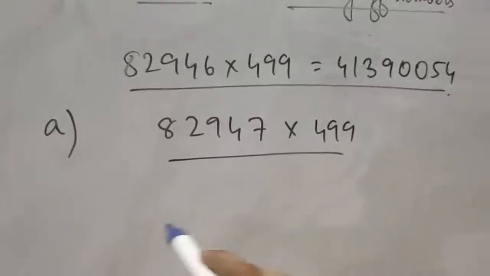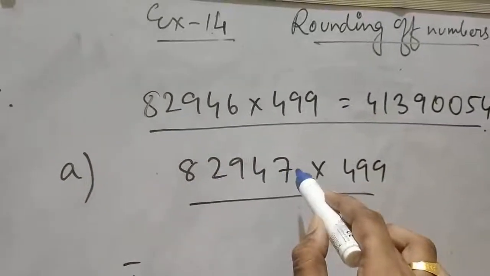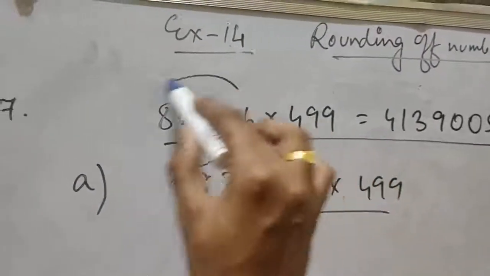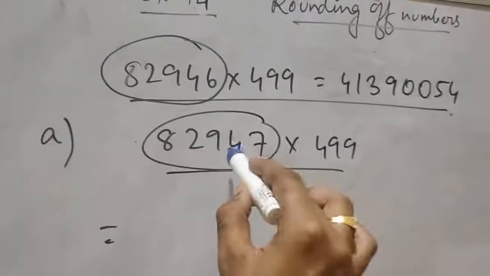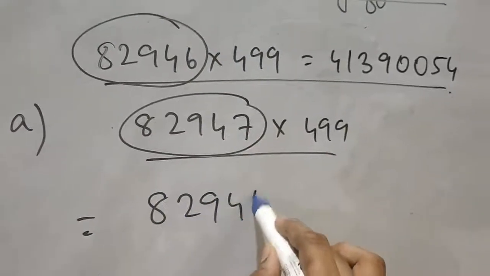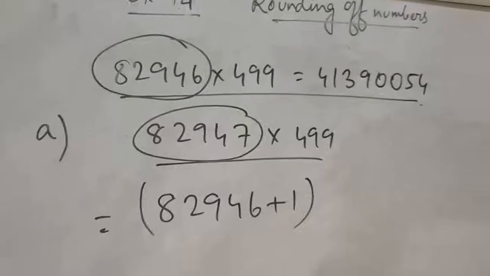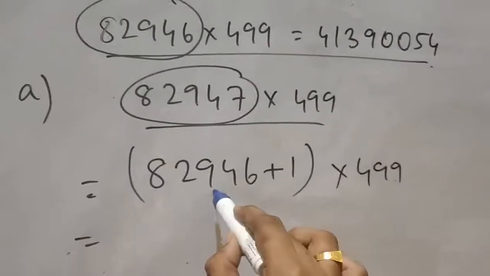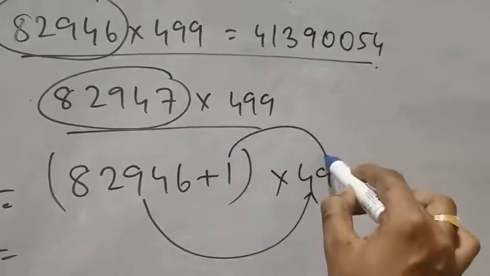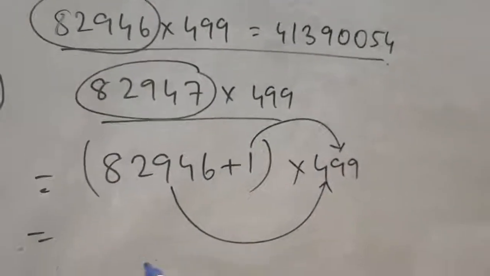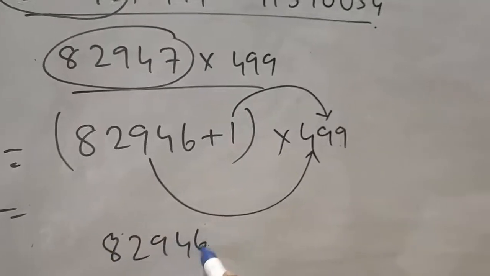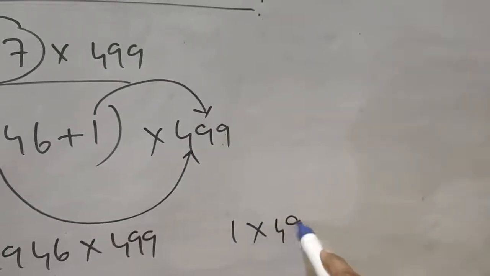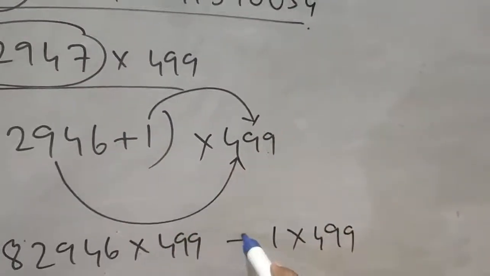So clearly, this is 82947. See, this is 82946. That means this number is just the next number of this, right? So you can write like this: 82946 plus 1, into 499 as it is. Now you will multiply this number with this one and this one with this one individually. Therefore, 82946 into 499 and 1 into 499. In between there is a plus sign, so put a plus sign.